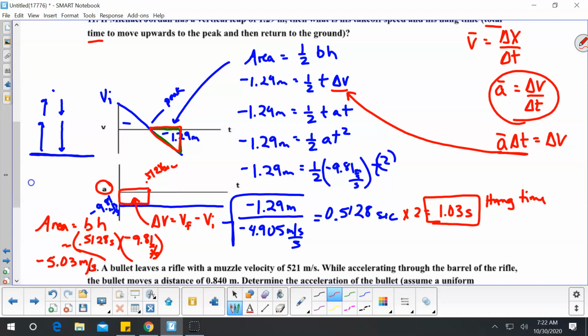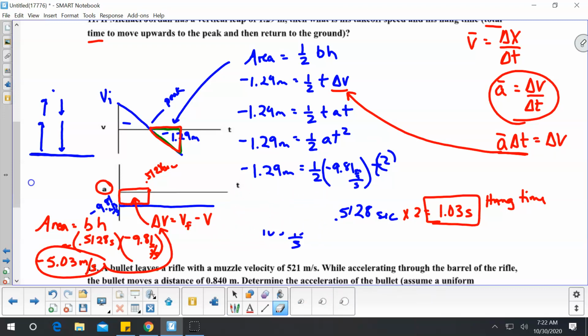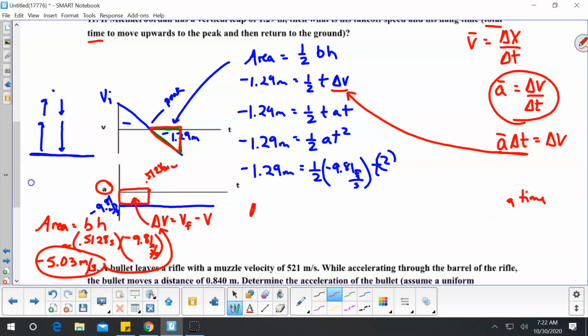Now this is my change in v, which I can plug in right here. So let me rewrite this. My change in v equals velocity final minus velocity initial. So negative 5.03 meters per second equals the velocity final minus the velocity initial.